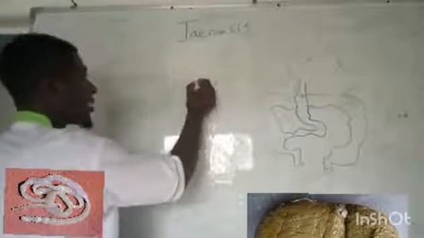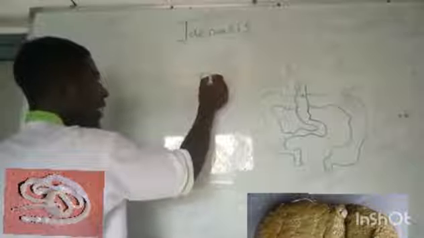Let's just look at how a tapeworm will look like.